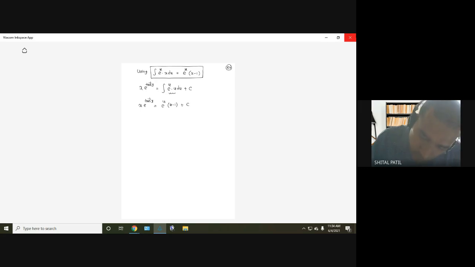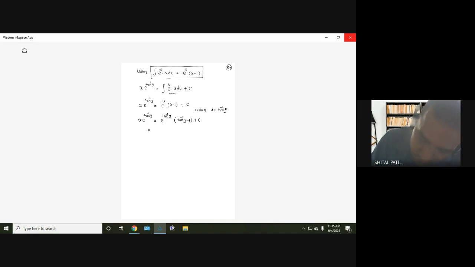But what is u? Substitute u. Tan inverse y equal to e raised to tan inverse y into (tan inverse y minus 1) plus c. You can mention this, using u equal to tan inverse y.